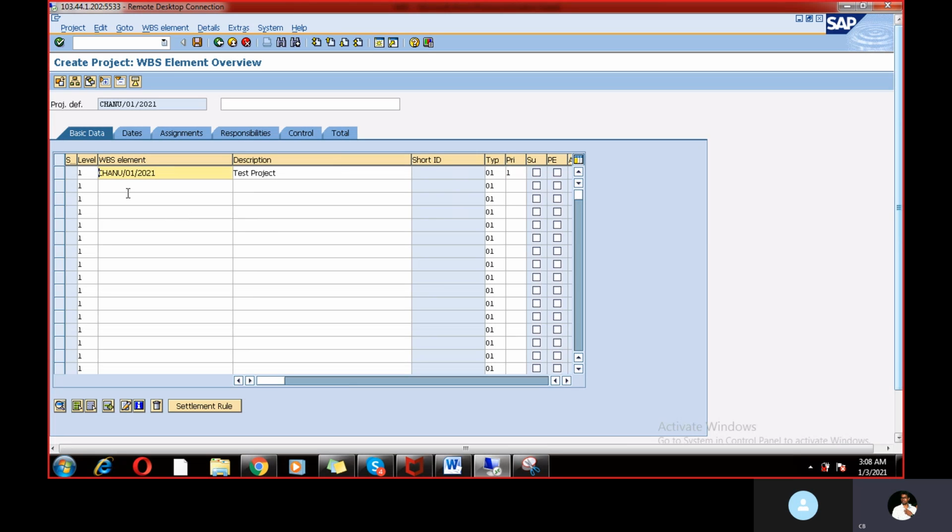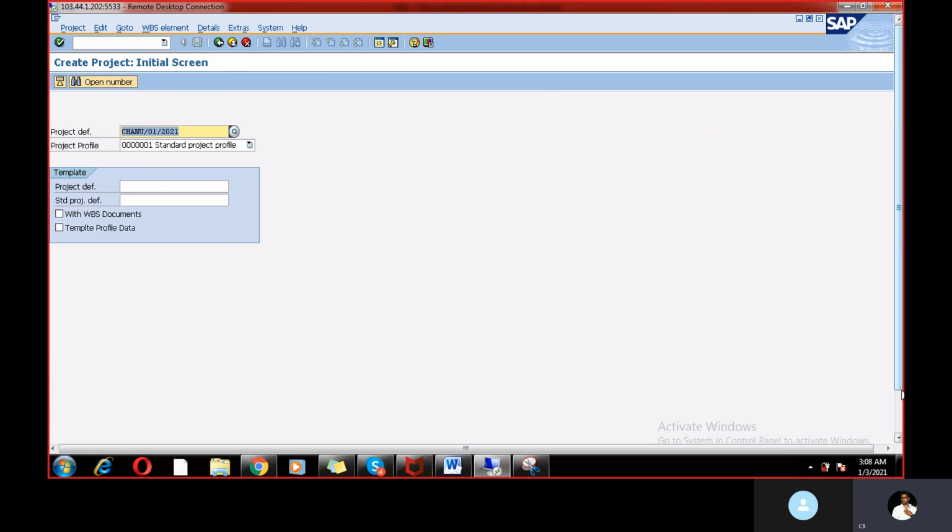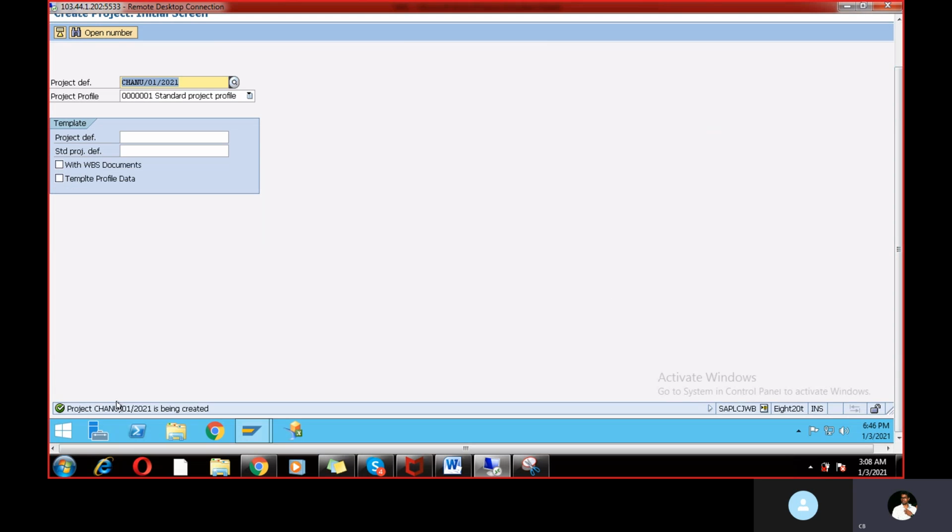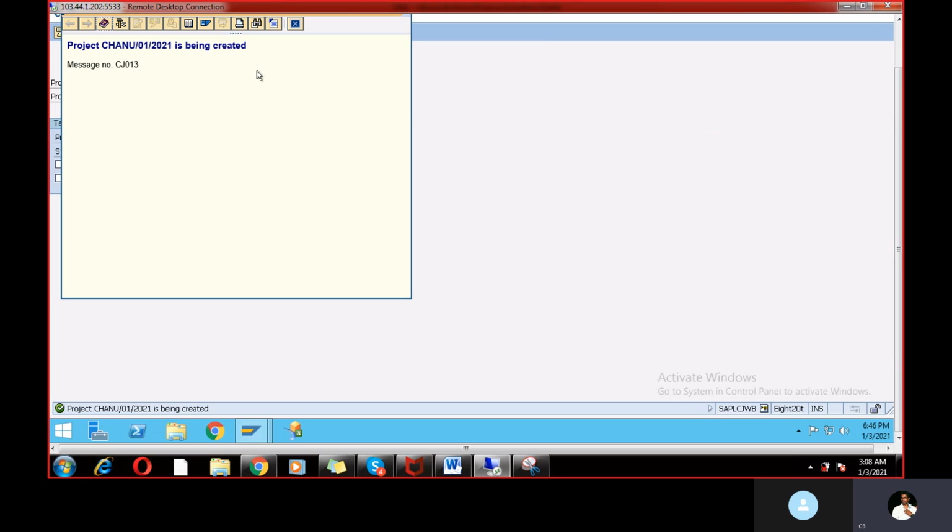So under the project we can also create a WBS. So WBS should be 0.1. Okay, 1. And here the level is 2. So level 1 is project and level 2 is the WBS. And you can also save right now. See, project is created. So this project is created and WBS also created.